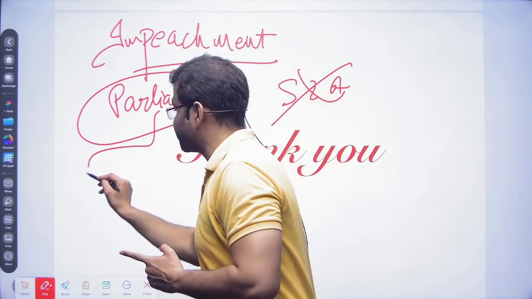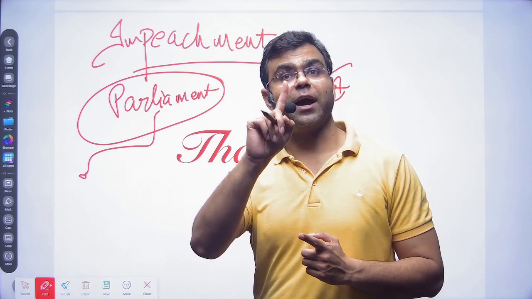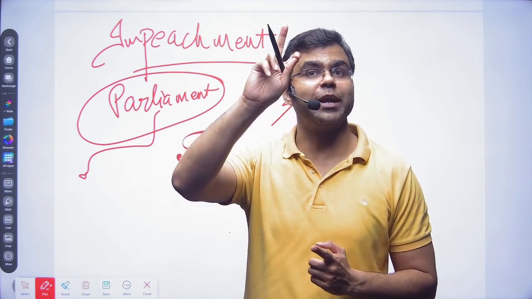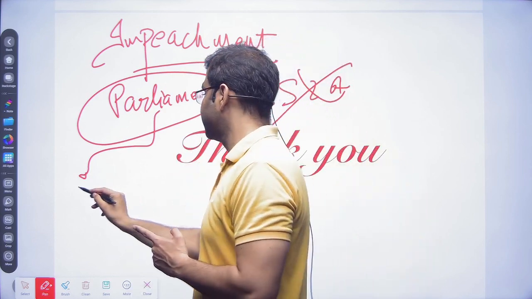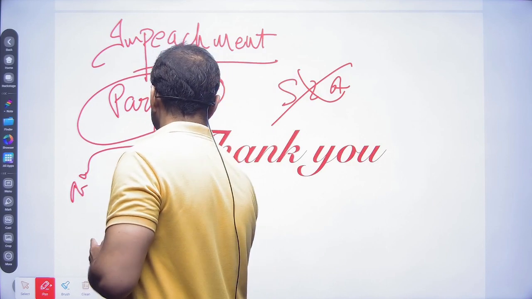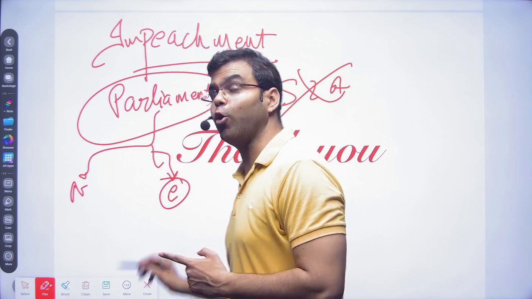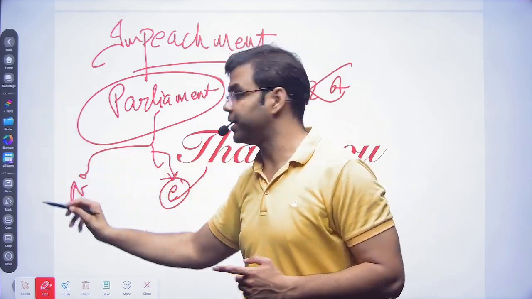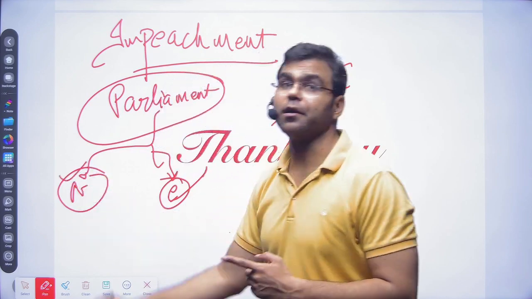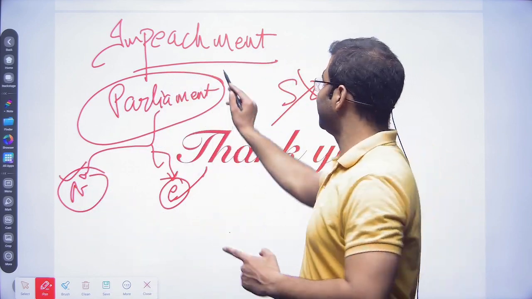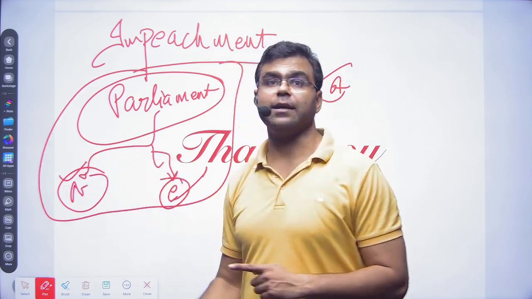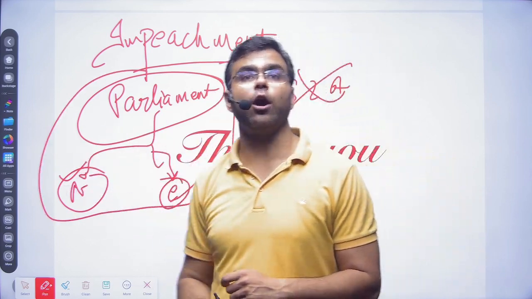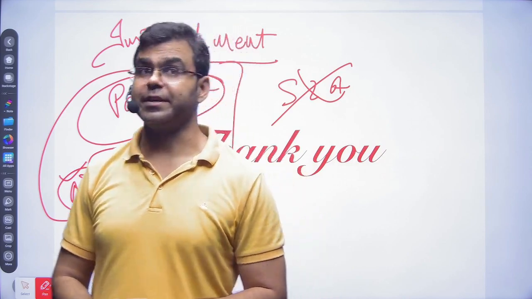Now, the question comes up, sir, in parliament we have seen there are two types of persons, nominated as well as elected members. In elections, only elected members were allowed. But in case of impeachment, nominated members are also allowed. Only parliament can decide the impeachment of the president.